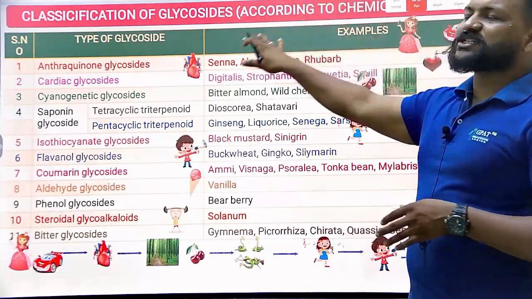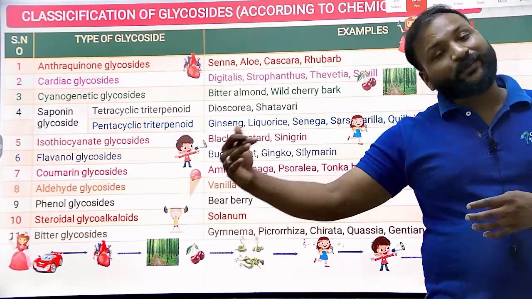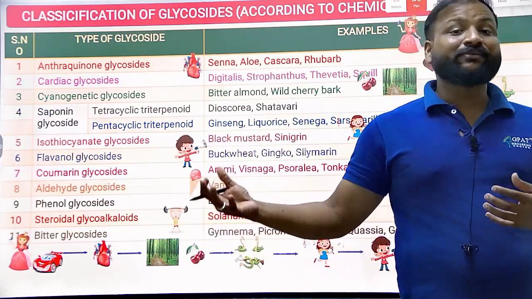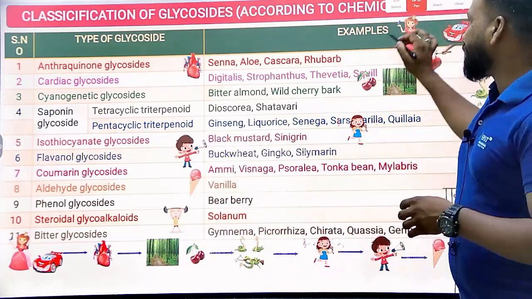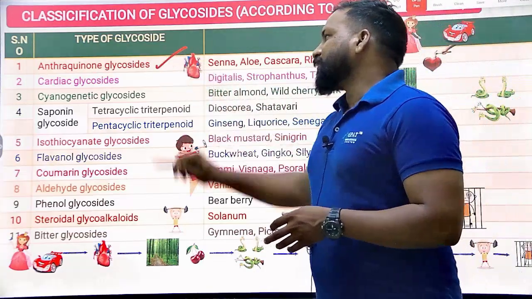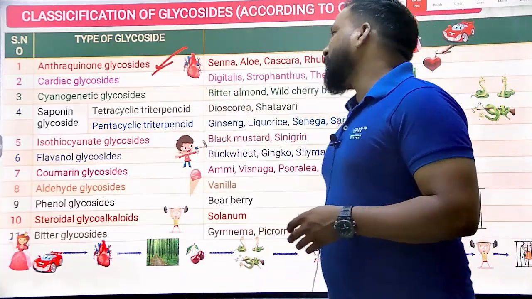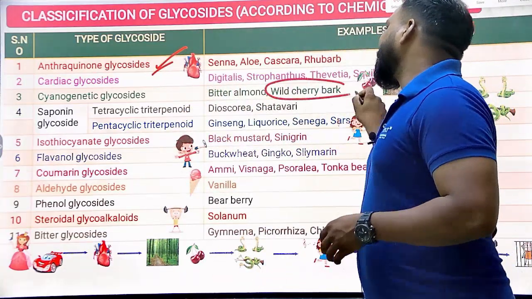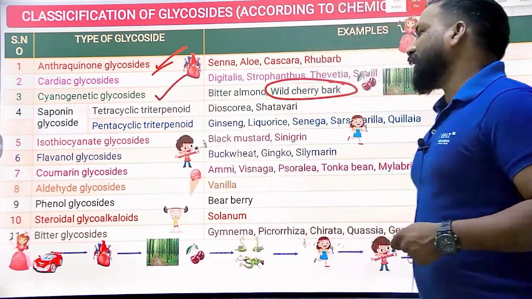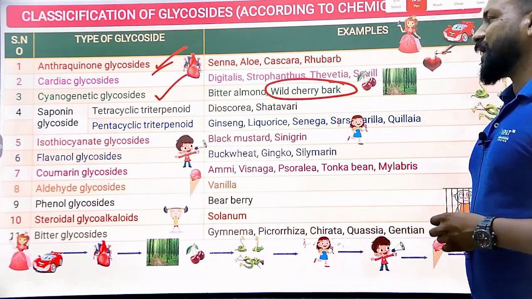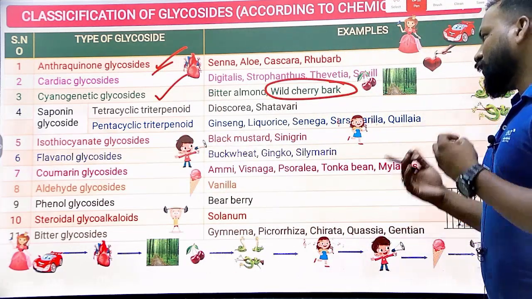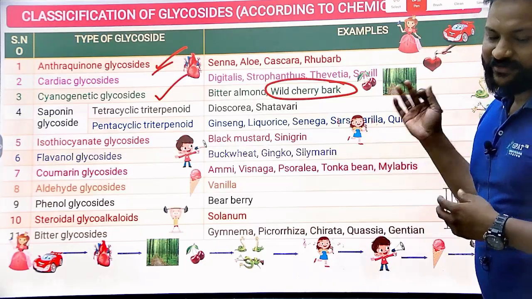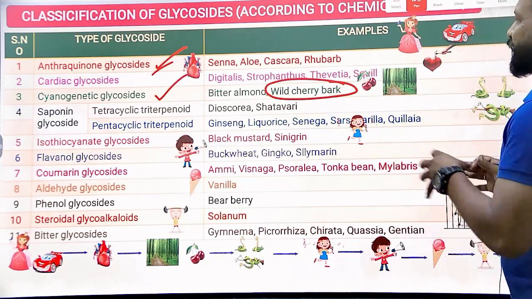This classification is made on the basis of pharmacological action and chemical nucleus. So let us see here itself: anthraquinone glycosides, cardiac glycosides. But here our example is wild cherry bark. It belongs to the cyanogenetic glycoside. If not, please note it down. It is very important. Please go through this classification.